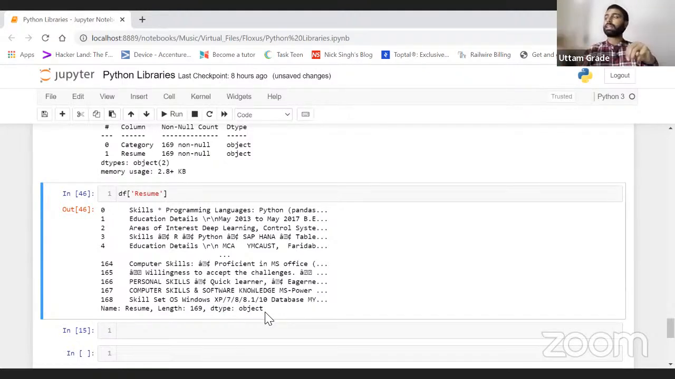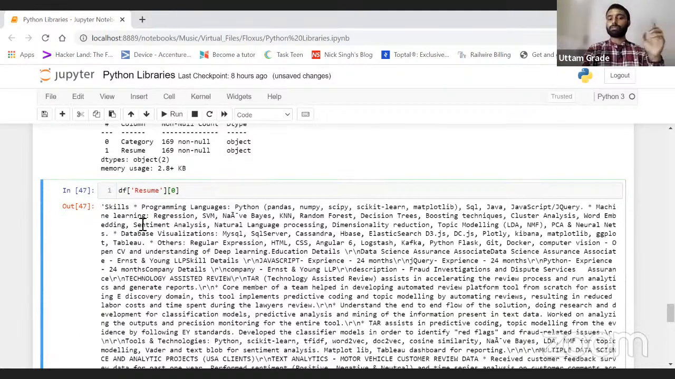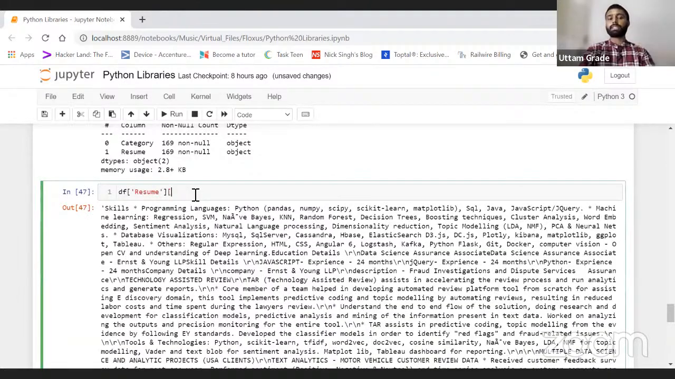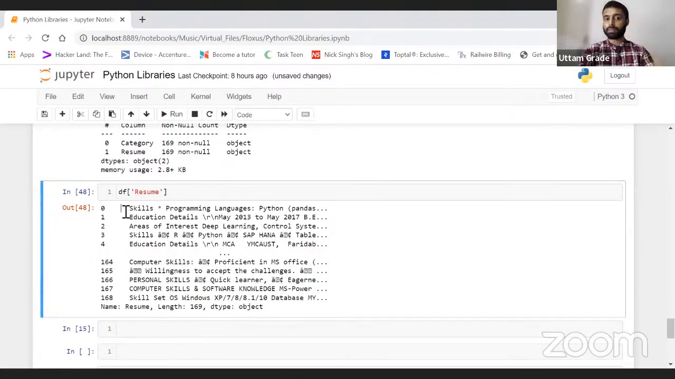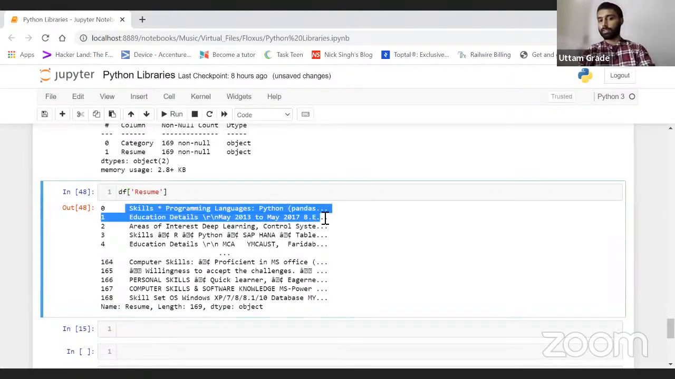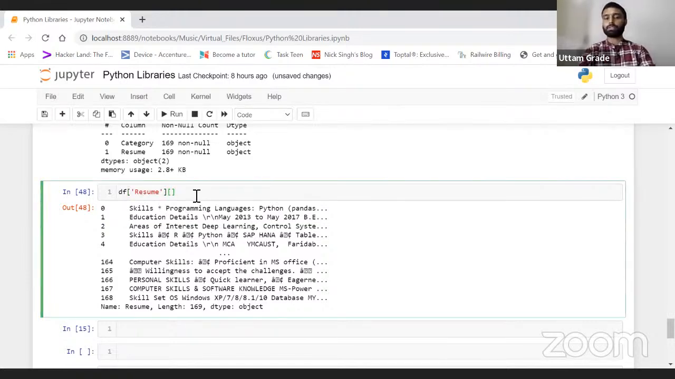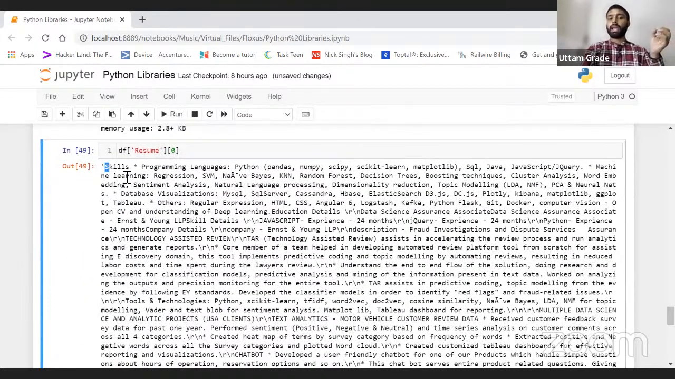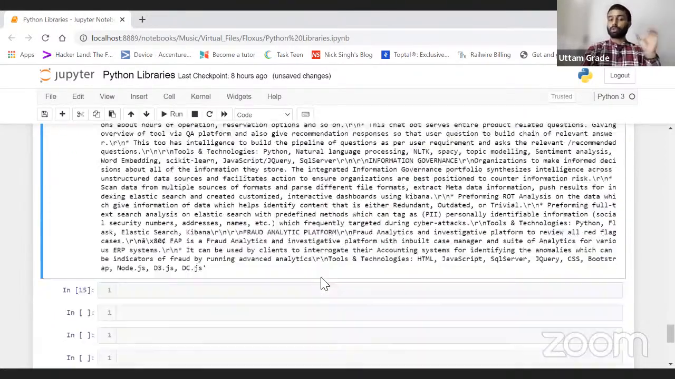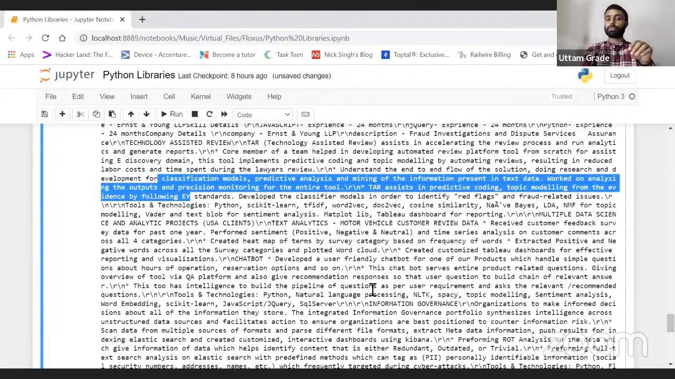Object basically means these are string values, not a list, not an integer, not a float. Now I want to access the first row, so I just put there 0. It is showing me the first row, this one. I'm just accessing this row only. This is called a row. Okay, it is showing me everything. So this is the first row of my data set which contains a lot of text.